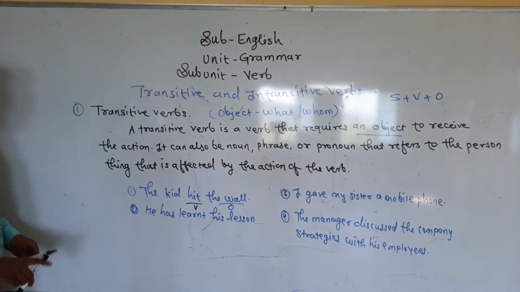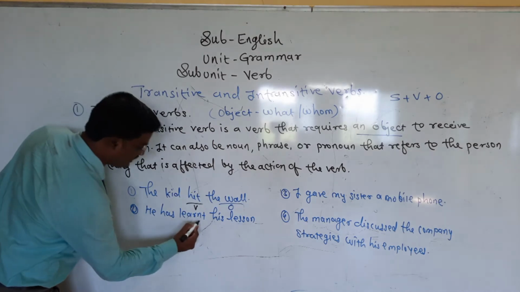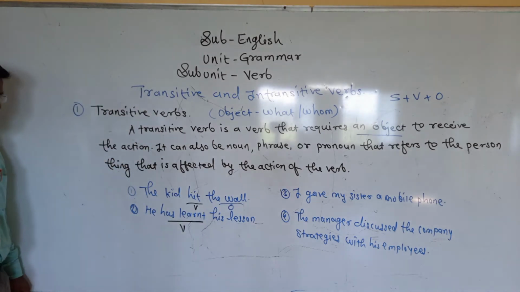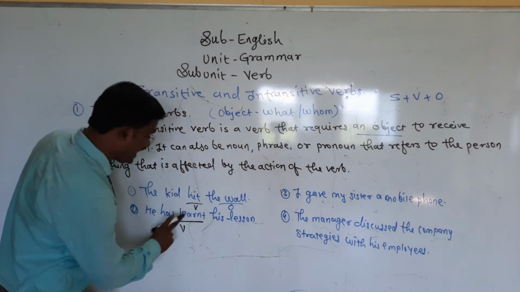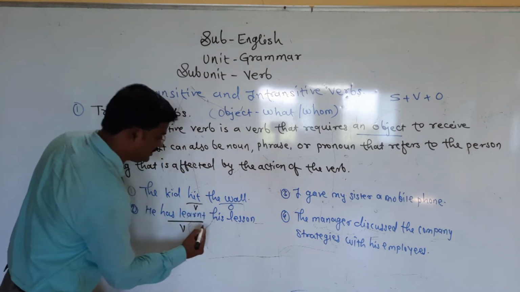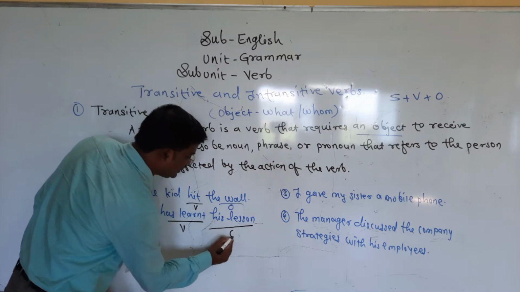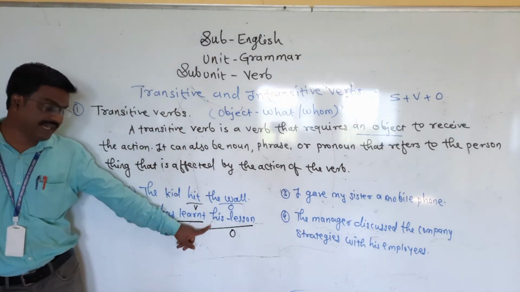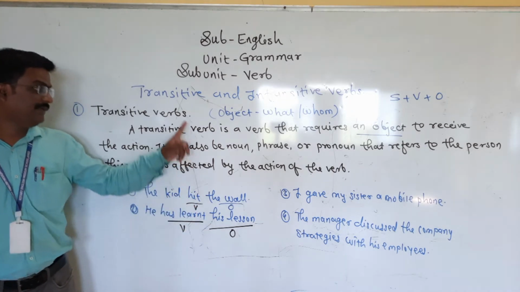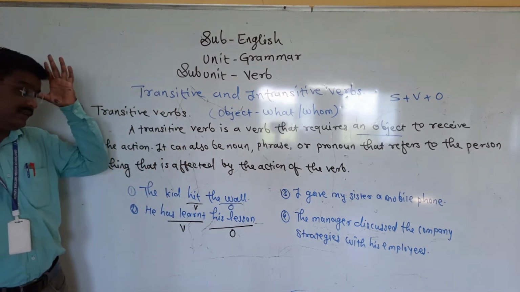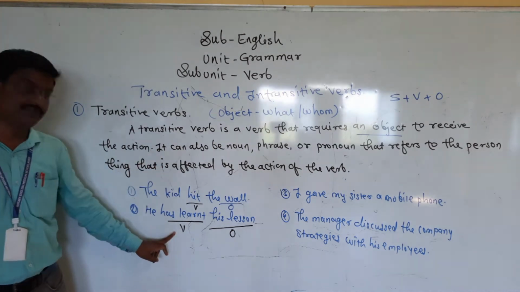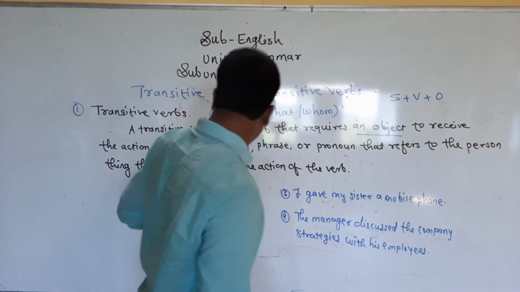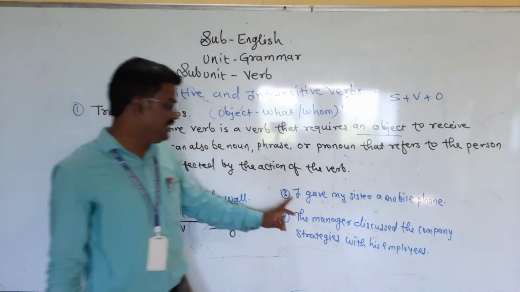He has learned his lesson. Has learned is a verb. He has learned what? He has learned his lesson. When we are getting the object in the sentence, that verb might be a transitive verb.